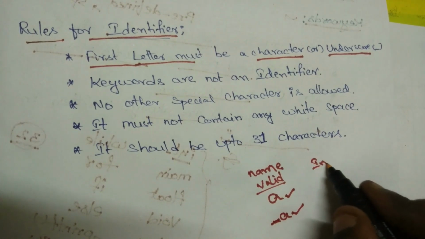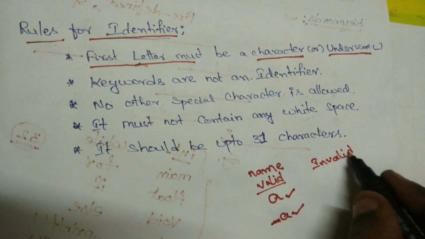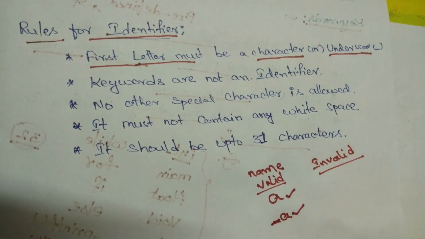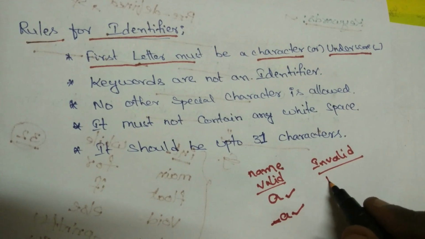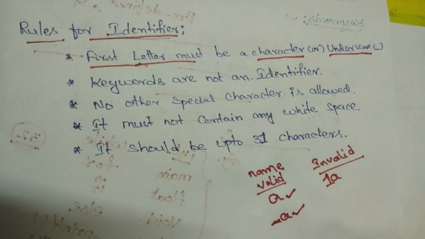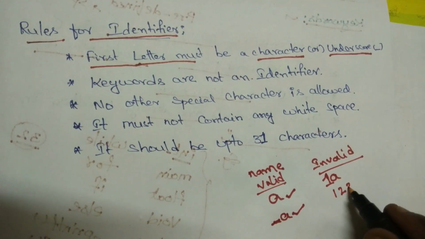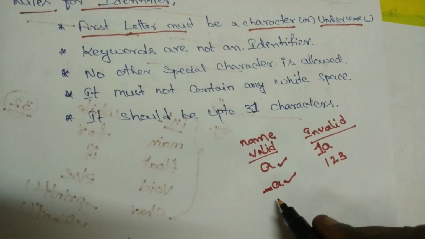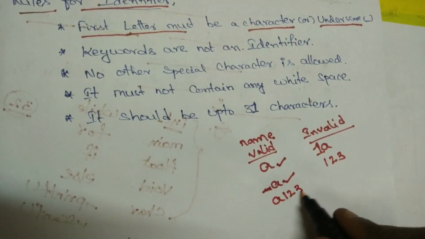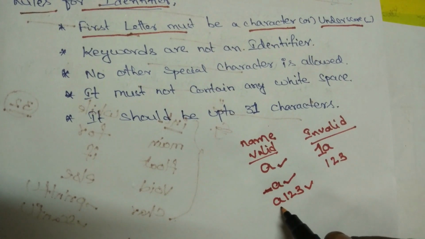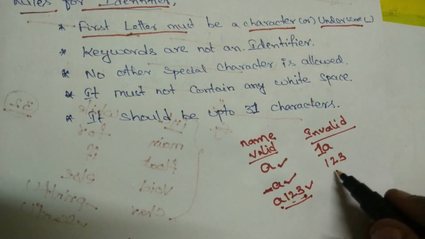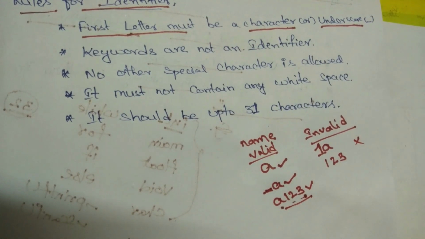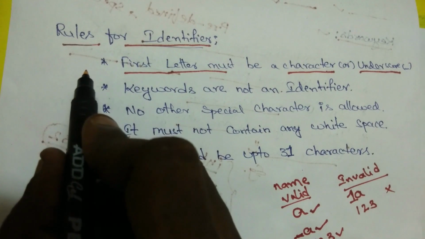What is invalid? Numerical values cannot be the first letter. Suppose I declare 1A, it is invalid. Suppose 123, it is invalid. Suppose I start A123, it is valid because the first letter is a character followed by numerical values. Now it is a valid identifier. These are all invalid identifiers. Are you clear? What is the rule for declaring the identifier?